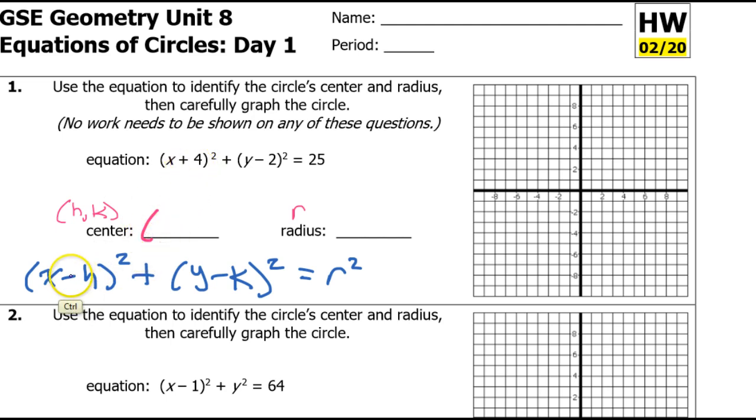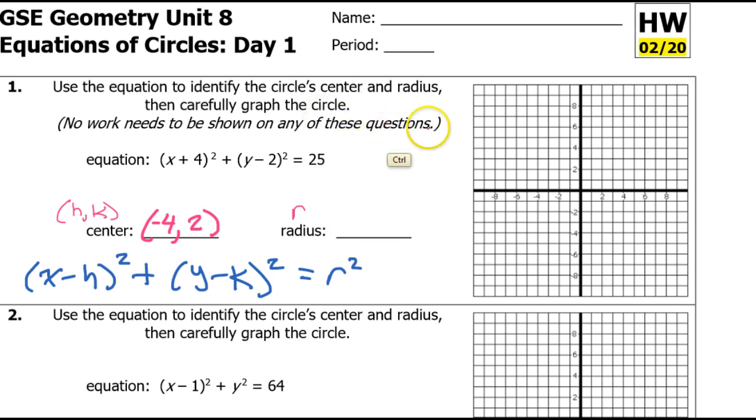But it's the opposite sign. That's what this minus really means when you're looking at an equation. A negative in an equation really means the opposite sign. So this plus 4 means that I'll have a negative 4 coordinate, and this minus 2 means I will have a positive 2 coordinate. You just change the signs, and there's the center. Now, the radius. Remember that this 25 is really r squared.